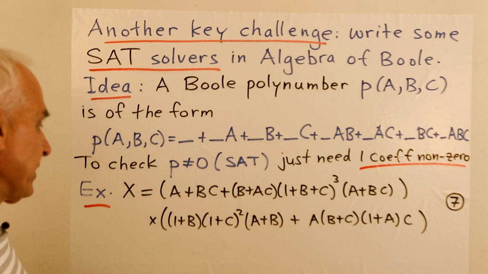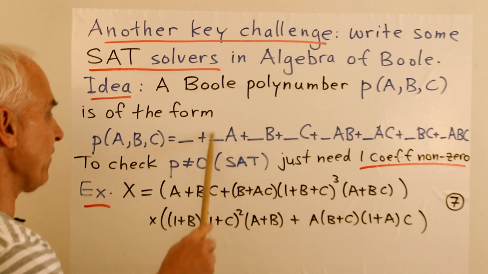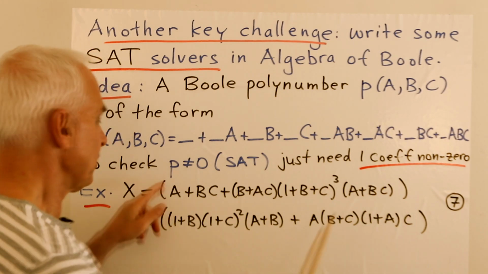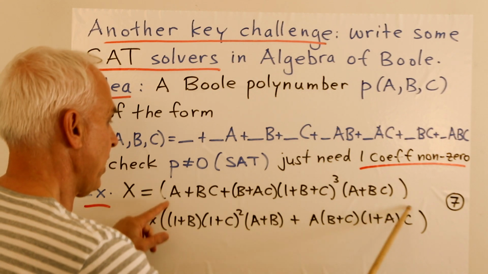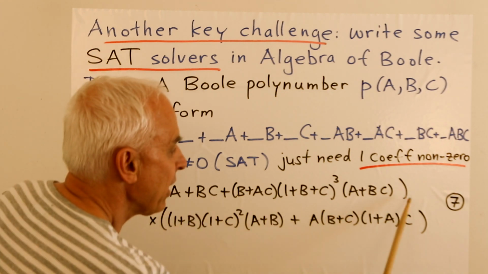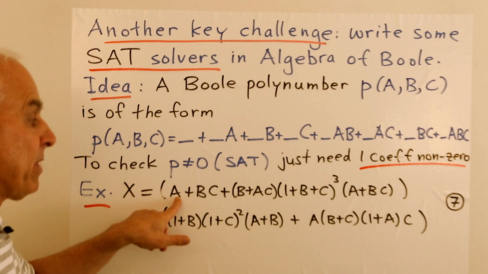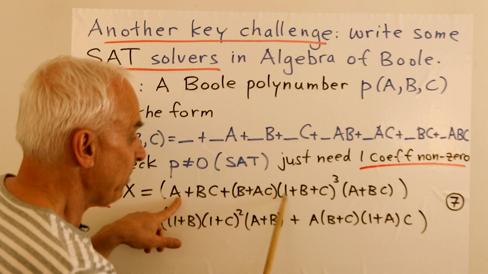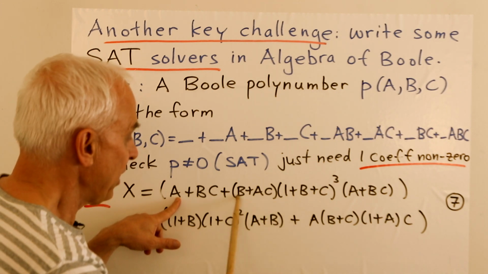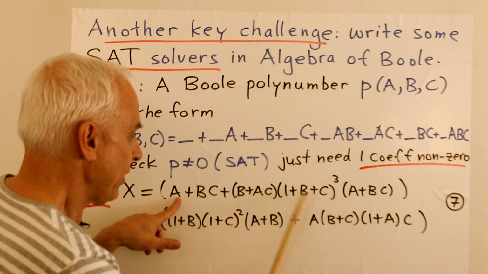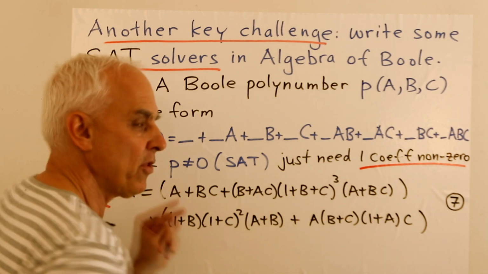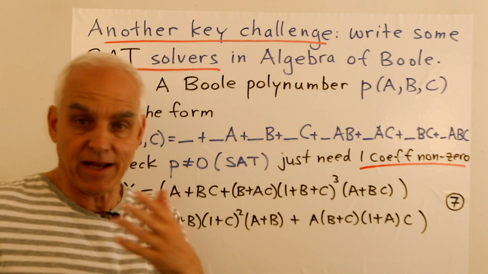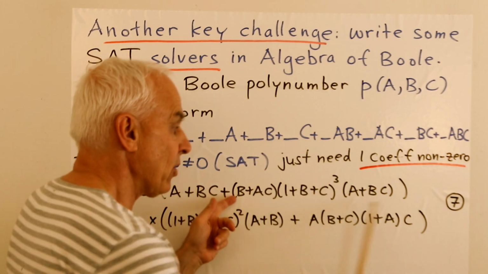So if we stare at it, let's just look at the coefficient of A. How are we going to get A from this expression? So it's a big product of this thing here and this thing here. So in here, where can we get an A? Well, there's an A appearing right there. There's also an A here, and we can multiply it by 1. That would be an A. But over here, there's no 1. So when we expand this out here, there will not be any term that's just an A. There may be ABs and ACs and ABCs, but there's not going to be any single A appearing here.